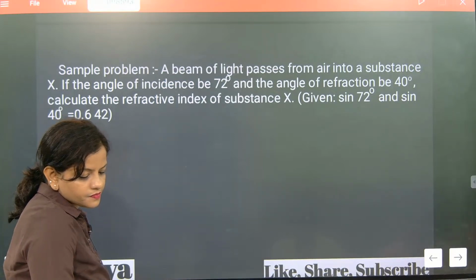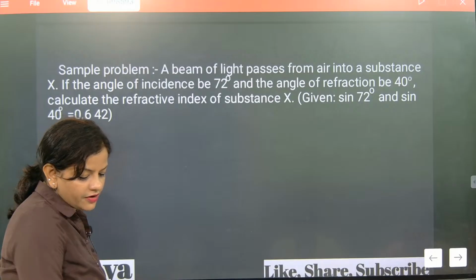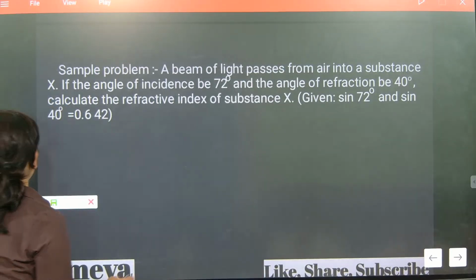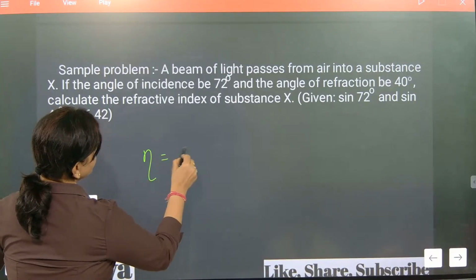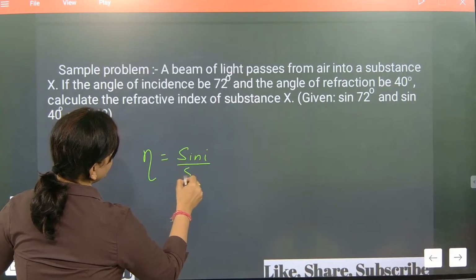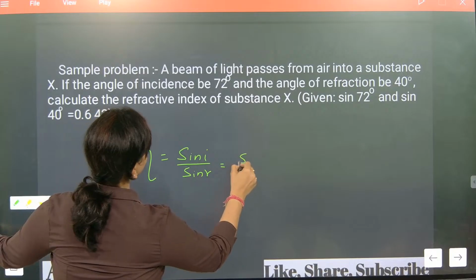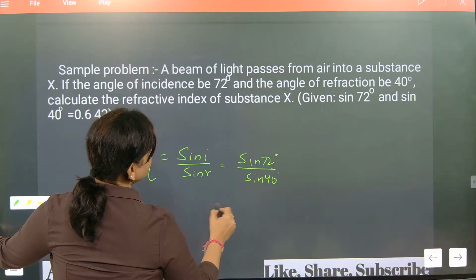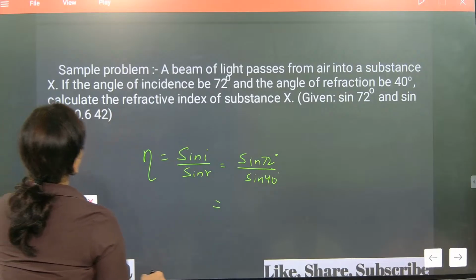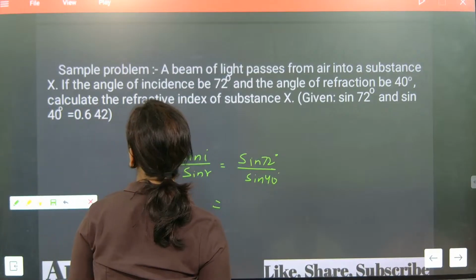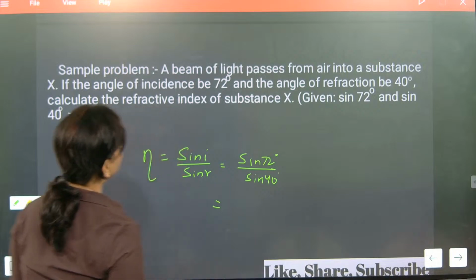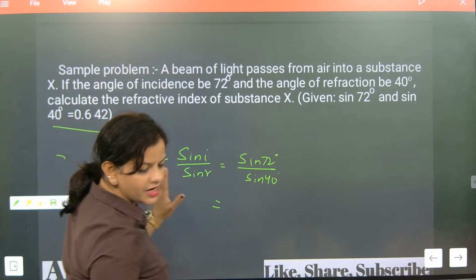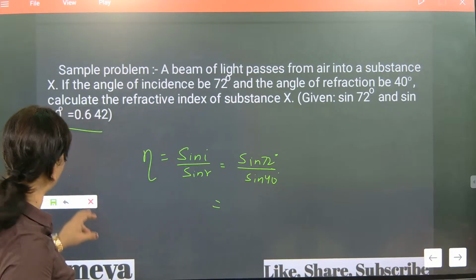Done, beta? What is the formula? I gave you time to solve. Refractive index will be written as what? It is not a big shot. It will become sin i by sin r. So what is i? Incident, so it will be sin 72 degrees by sin 40 degrees. Correct? So just sin i by sin r, you remember, like this only we are going to solve.